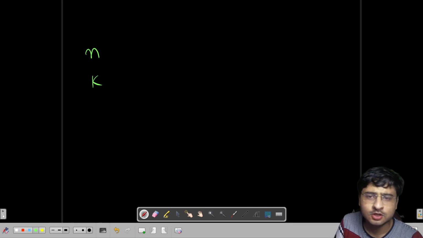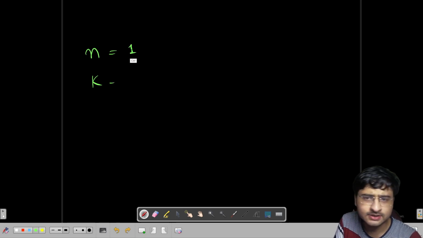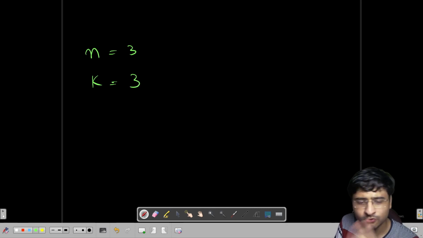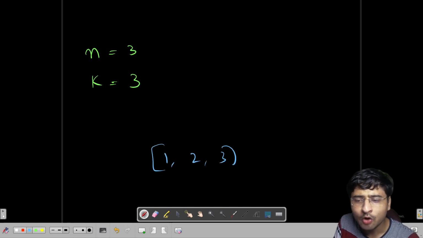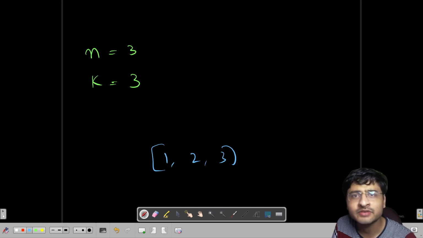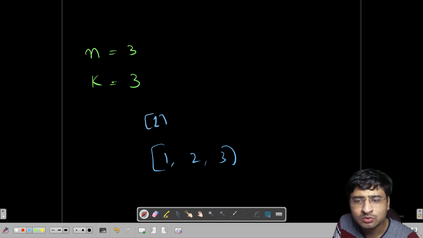Let us analyze. So for example, let's say there are 3 people and you want to divide these people into 3 teams, right? How many number of ways can you do that? For example, let's say the people are 1, 2 and 3. How many ways can you divide these people into 3 teams? There is only one way. Everybody comes single in every set.